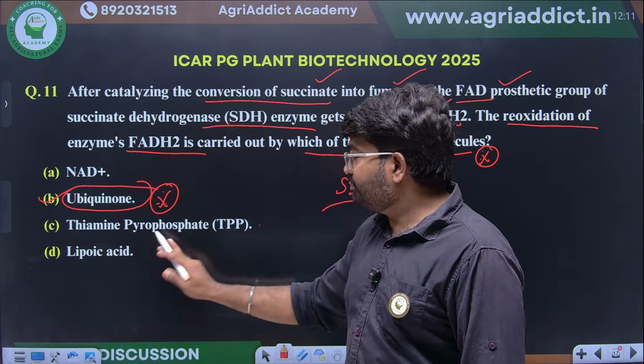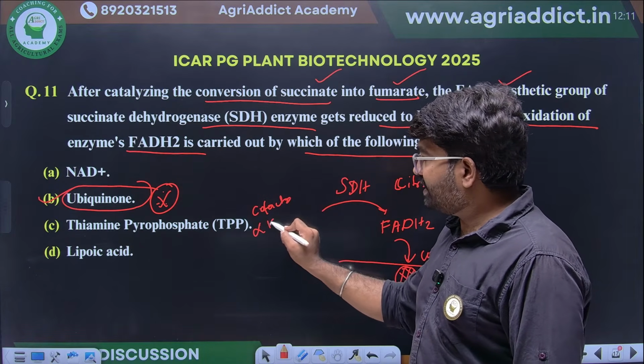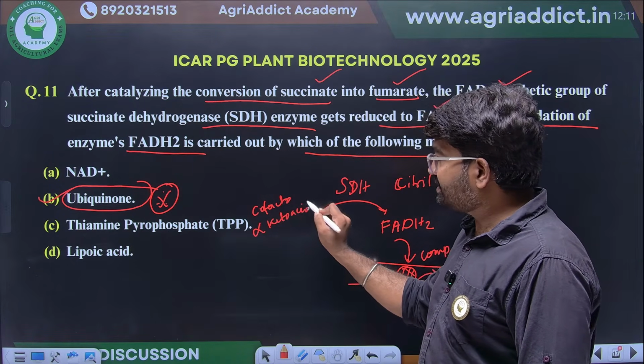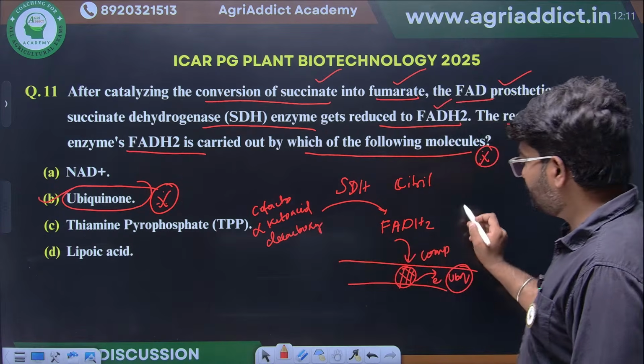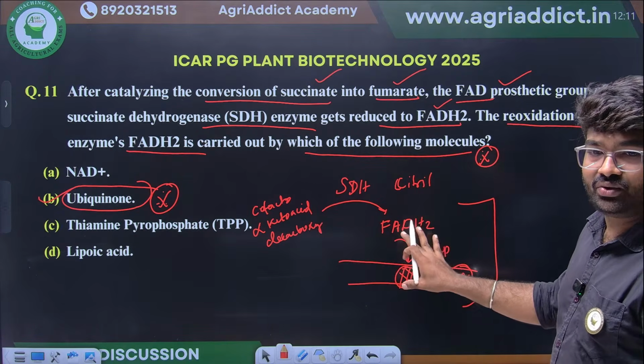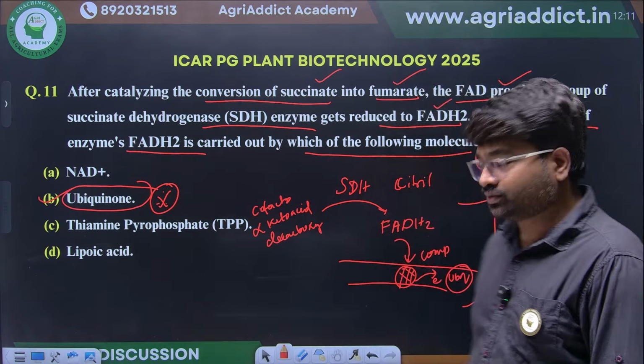TPP will come as a cofactor in alpha keto acid decarboxylation. This we already saw. This is clear. So, FADH2 reoxidation will be done by ubiquinone and complex 2. Okay.